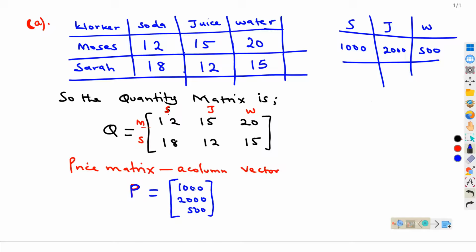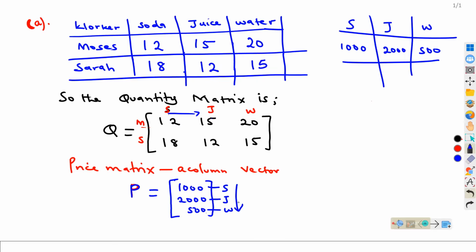This corresponds to the first, the second, and the third, because this is the price for soda, juice, and water. If these are in row form, then the corresponding unit prices should be in column form.